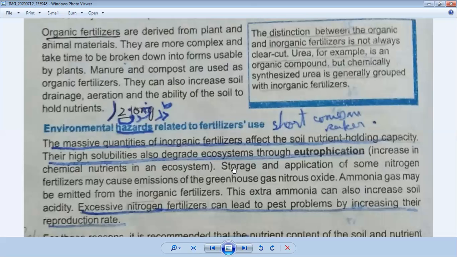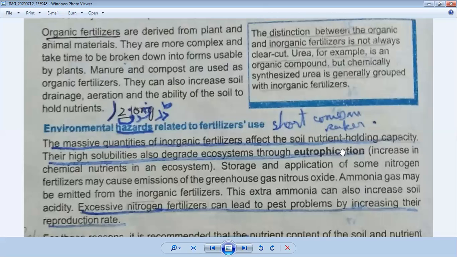Soil nutrients holding capacity. This is your first point. The massive quantities of inorganic fertilizer affect the soil nutrients holding capacity. Second point is eutrophication. The high solubility of fertilizer also degrades the ecosystem through eutrophication, which means an increase in chemical nutrients, chemical compounds containing nitrogen or phosphorus, in an ecosystem.